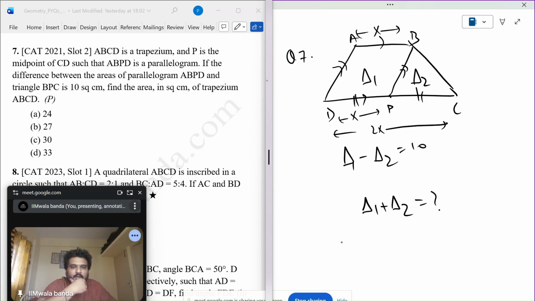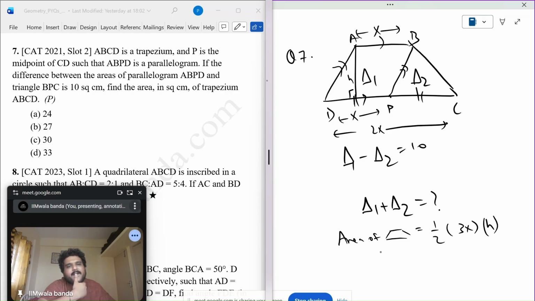So area of trapezium, half sum of parallel sides into h. I'm just playing around. Let's see. And this parallelogram area is root 3 by 4 a square is 1, because these are all equilateral.